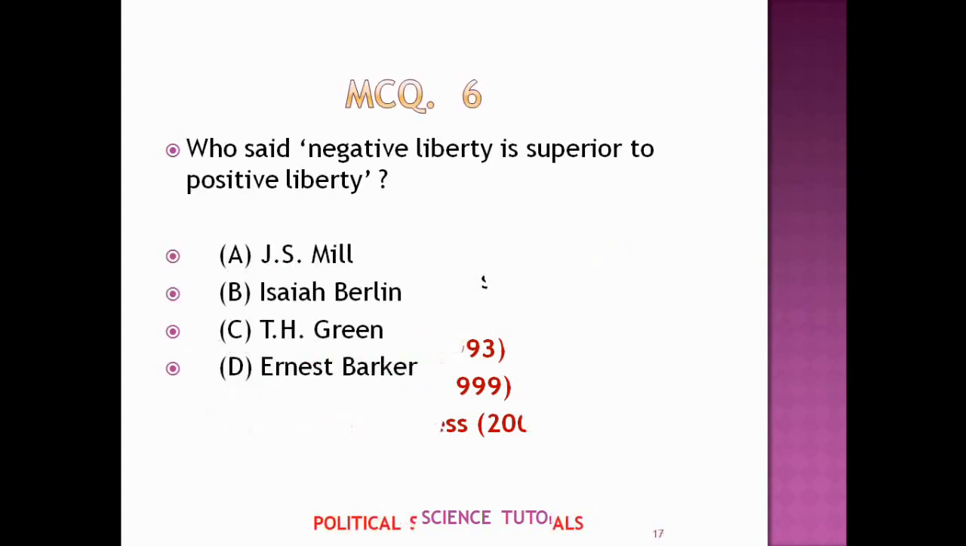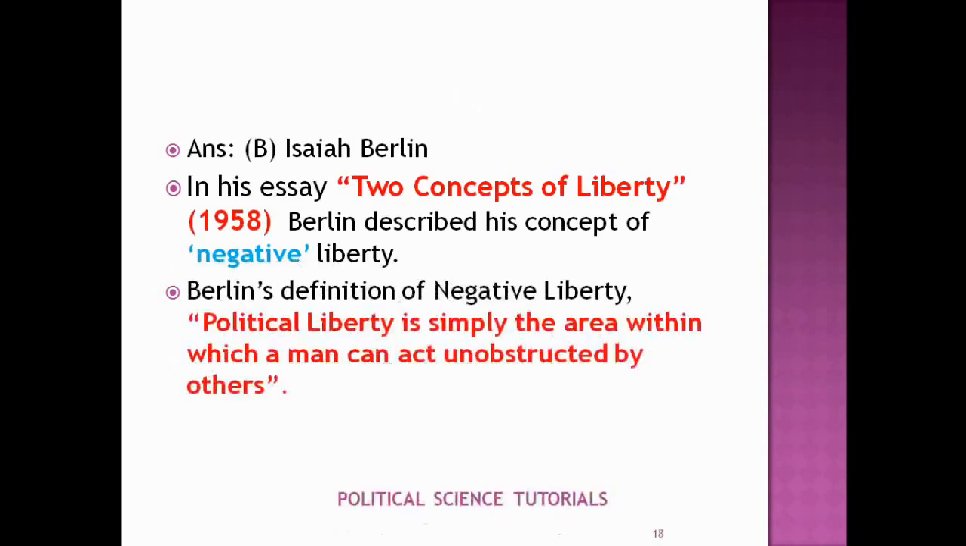Sixth MCQ is: who said negative liberty is superior to positive liberty? J. S. Mill, Isaiah Berlin, T. H. Green, Ernest Barker. The right answer is Isaiah Berlin. In his essay, Two Concepts of Liberty, published in 1958, Berlin described his concept of negative liberty. He defines negative liberty as: political liberty is simply the area within which a man can act unobstructed by others. Here the most important word is unobstructed.